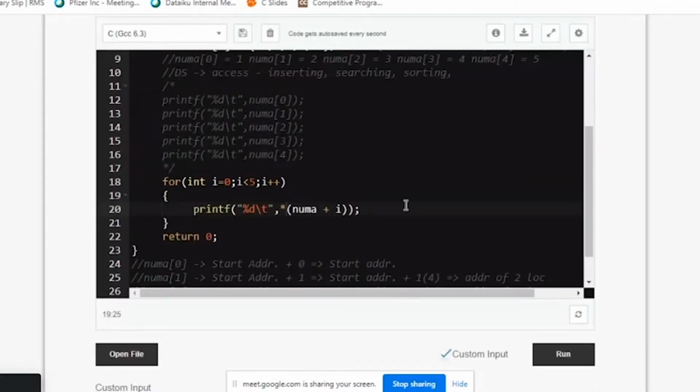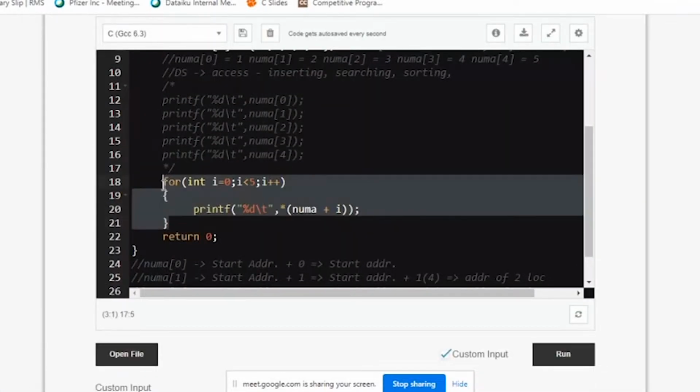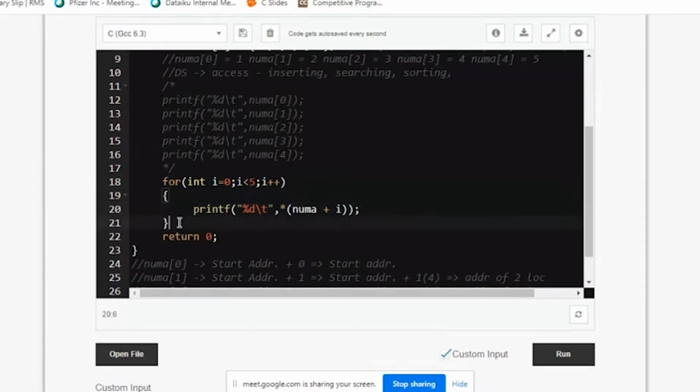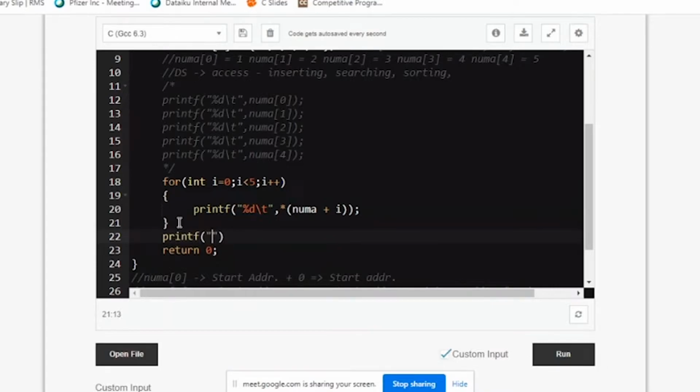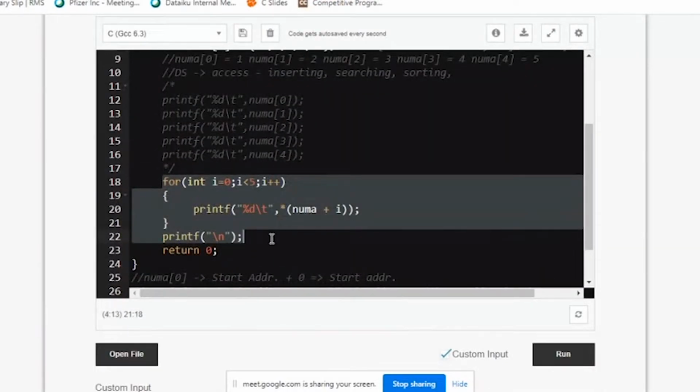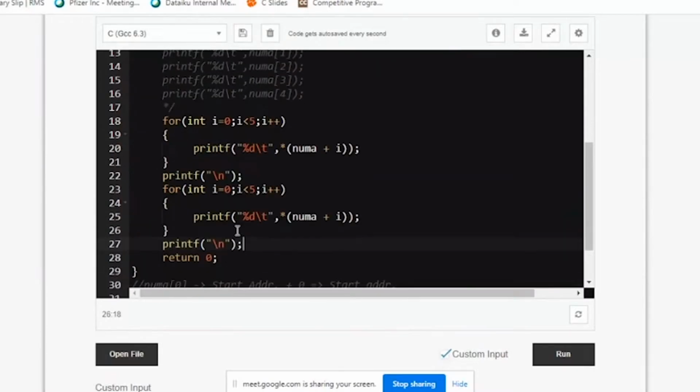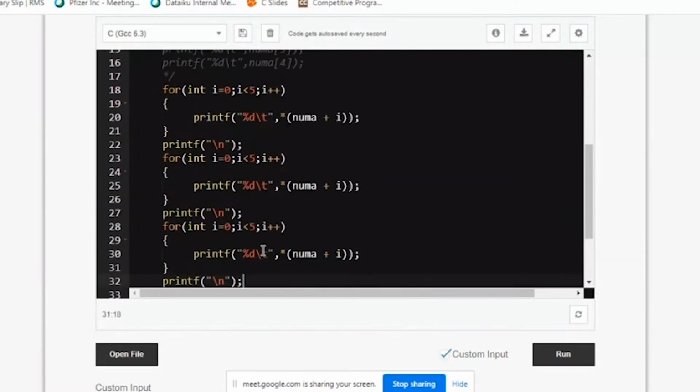So there are different ways of printing the array elements. All of them will work in the same fashion. Let me write all the three ways and show you in a single program. What was the first way? This one I wrote.